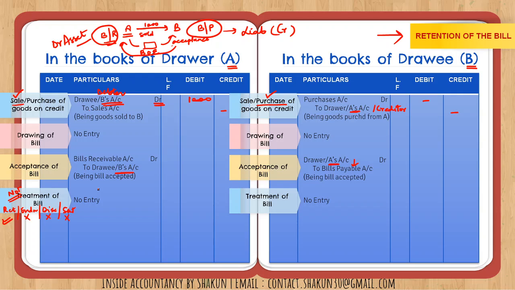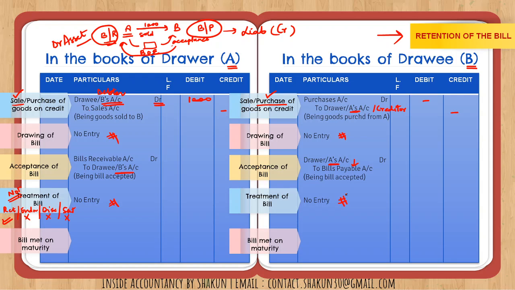So since there is no treatment at the time of retention, there will be no entry. You don't need to write it there. Only for explanation, I have written it here, right? So wherever I'm writing no entry, this is only for the purpose of explanation. In the question, we are not going to write there no entry, but this is only for the purpose of explaining it to you, right?